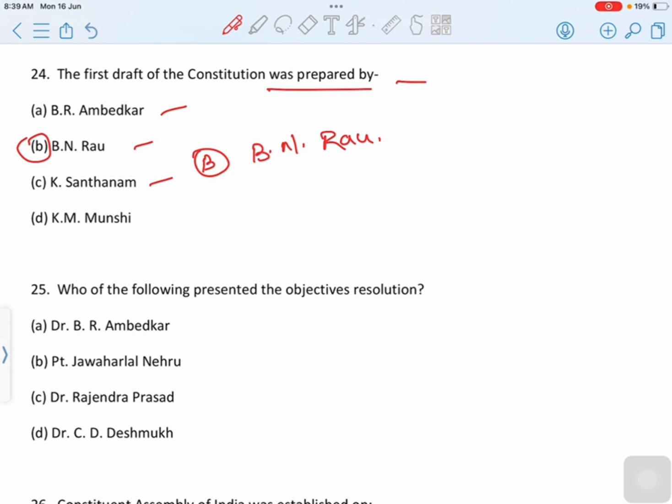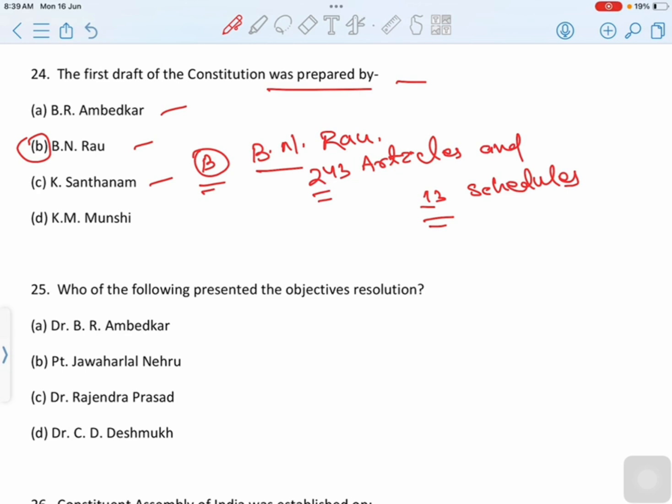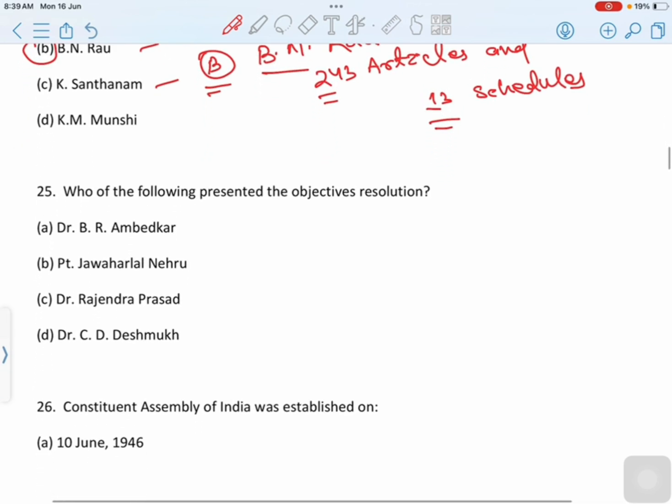which was put before the drafting committee for opinion, discussion and changes in it. The original draft proposed by Mr. Rao included 243 articles and 13 schedules. Then correct option is option B, B.N. Rao. Then move to next question.